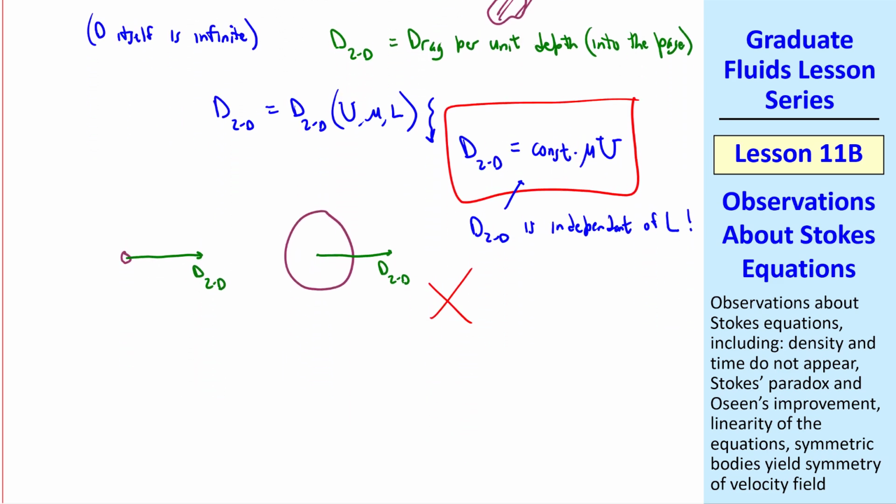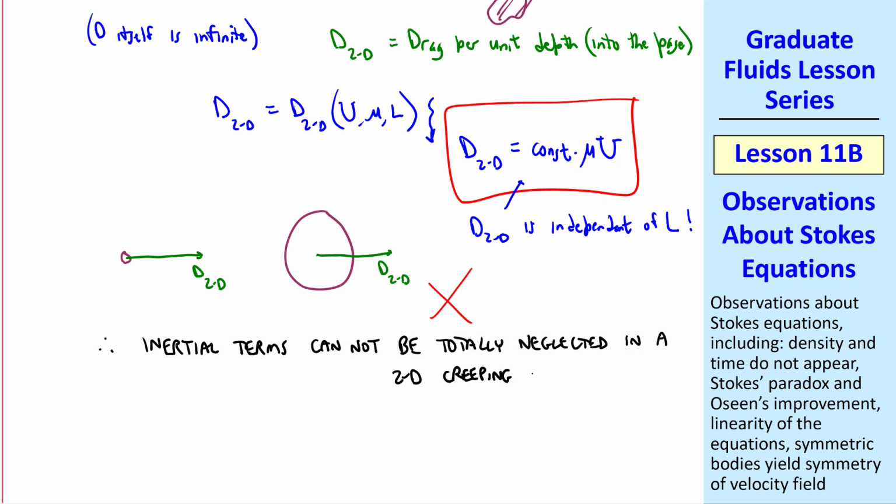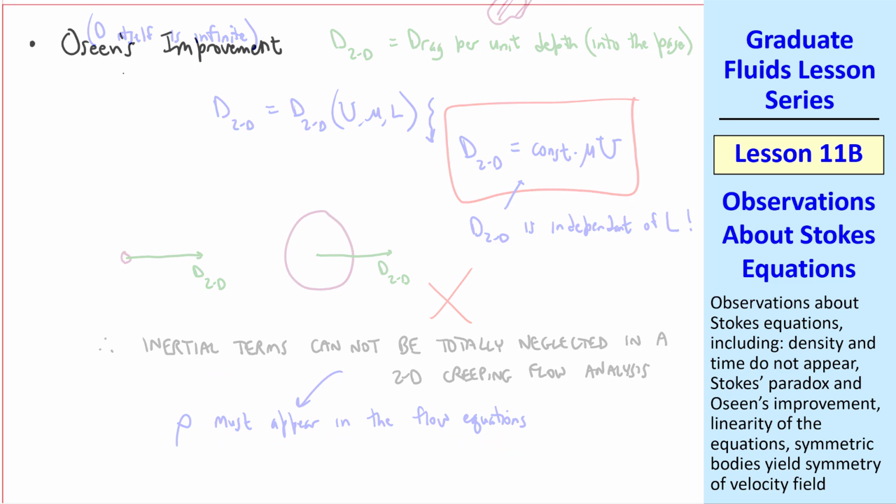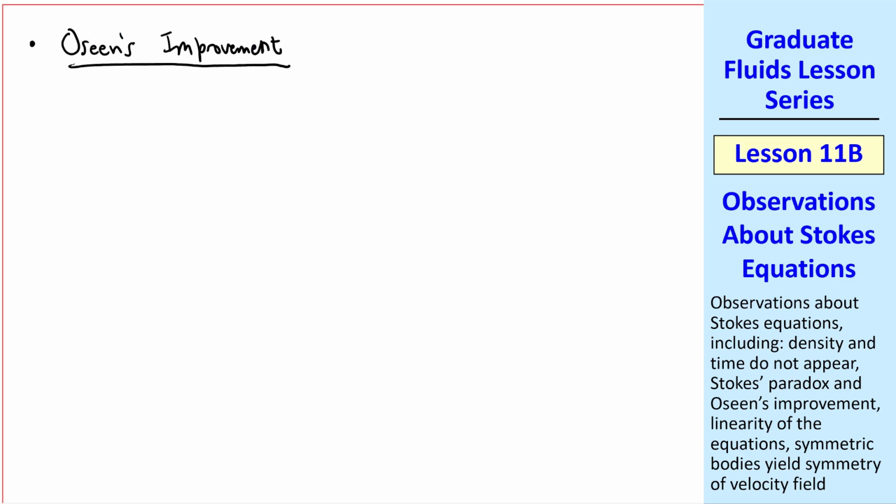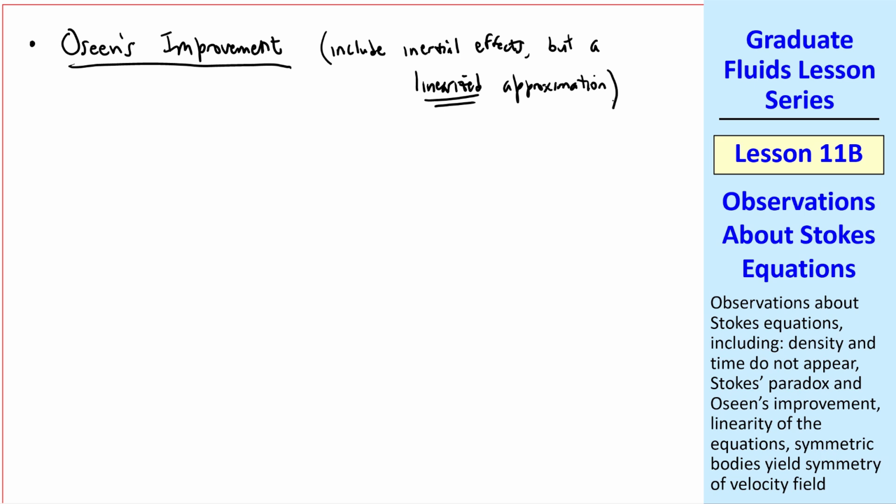What we conclude then is that inertial terms cannot be totally neglected in a 2D creeping flow analysis. Otherwise, we have Stokes Paradox. Another way to say this is that density must appear in the flow equations. We would have to add density in our dimensional analysis, and we have to account at least for part of the inertial terms in our flow equations. One proposed method of doing this is called Oseen's Improvement. What Oseen did was include inertial effects, but a linearized approximation of the inertial terms.